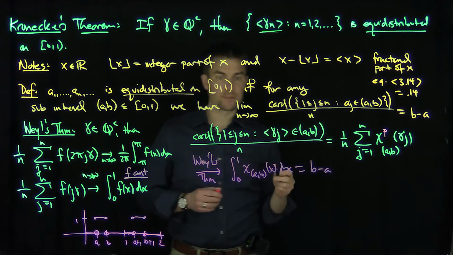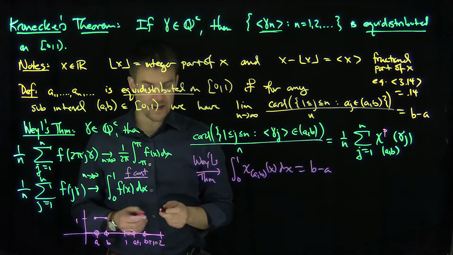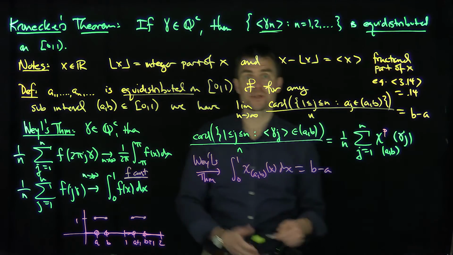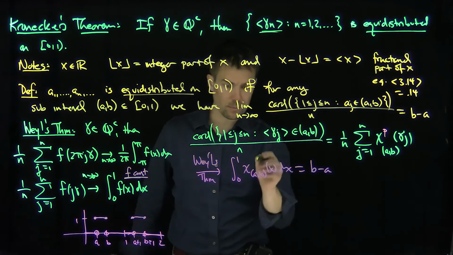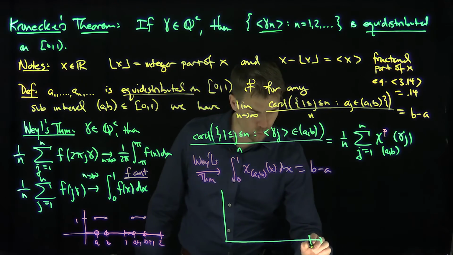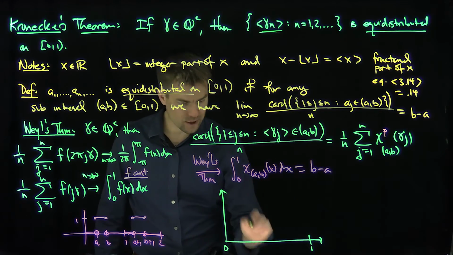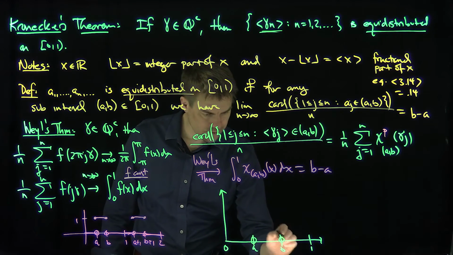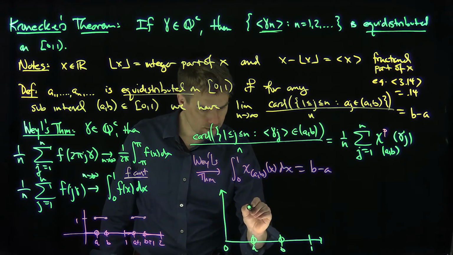And so now, of course, the question becomes how can I use Weyl's theorem if this function is not continuous? Well, what we're going to do is an approximation scheme. I just need to show there are 2 continuous functions that are arbitrarily close to this that can approximate this characteristic function. So let's look at this approximation scheme. Here's 1, here's 0, and here's my characteristic function of a and b. So the characteristic function looks like this, just 1 over here.